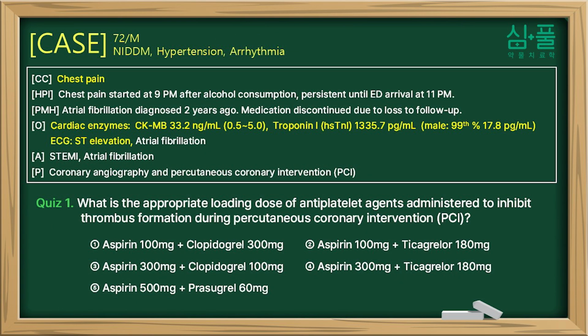So we had this patient come in complaining of chest pain right under their breastbone. When we checked their cardiac enzymes, CKMB and troponin, they were definitely through the roof. And then the ECG showed clear ST elevation. That's how we knew it was a STEMI.